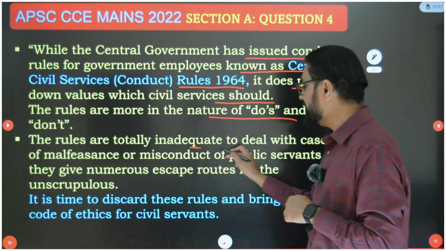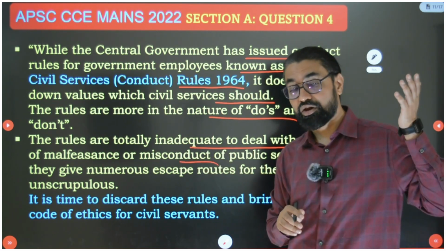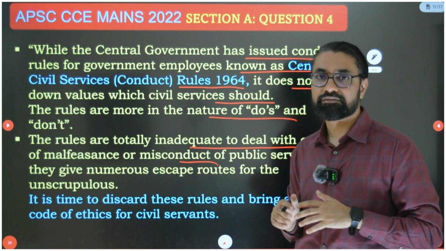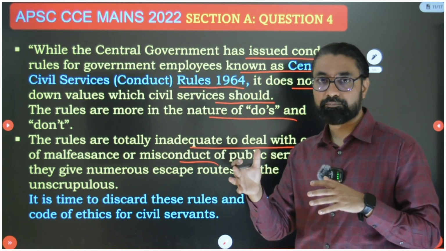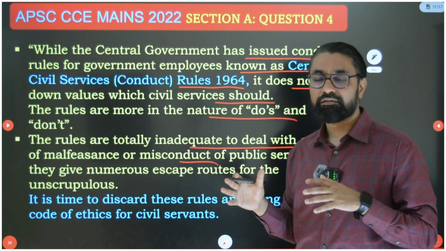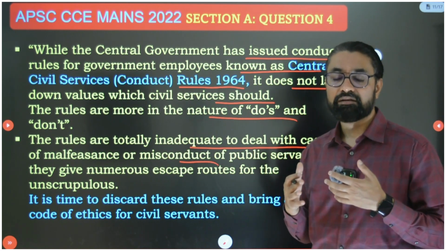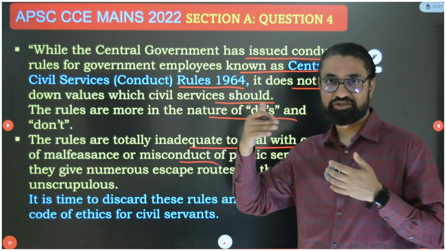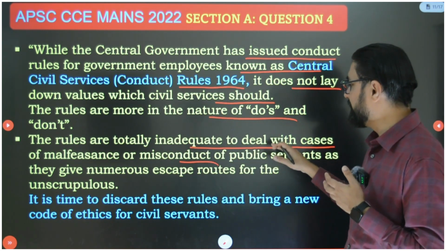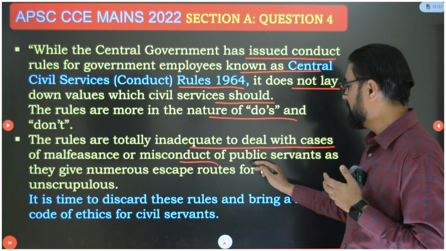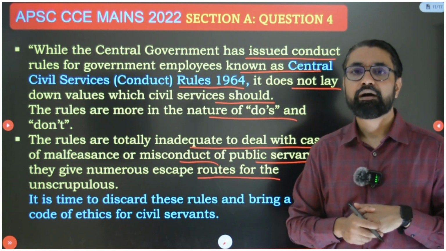So rules are totally inadequate to deal with cases of malfeasance, misconduct, and especially 64 ka law is not applicable in 21st century India mein, when you have social media, when citizens are so much empowered, so much active. Okay, there is so much of political activism, citizen में भी इतना activism है, then we need to change these laws, okay, with respect to changing culture of governance. And so these rules are totally inadequate to deal with cases of malfeasance, misconduct of public servant, as they give numerous escape routes for the unscrupulous.